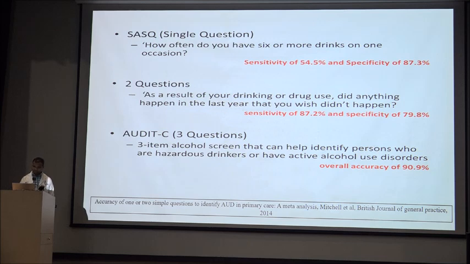And another score is the AUDIT-C score. This is the first three questions of the AUDIT score. It detects hazardous drinking or active alcohol use disorder with an overall accuracy of 91%.